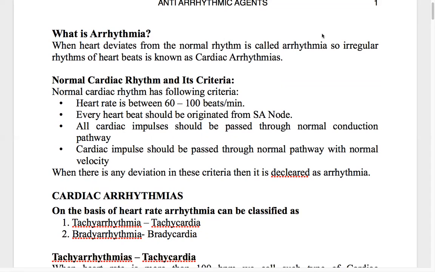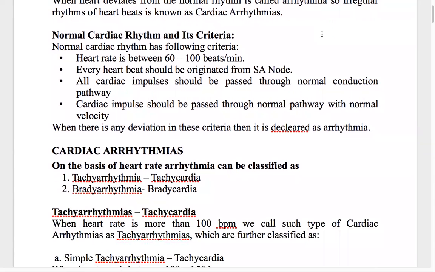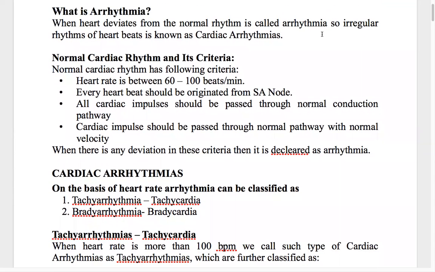Now, when anything deviates from this, when this is not followed, then that condition is called arrhythmia or cardiac arrhythmia, meaning irregular rhythms of our heartbeats is known as cardiac arrhythmia. Now, how do we tell that it is a normal cardiac rhythm?